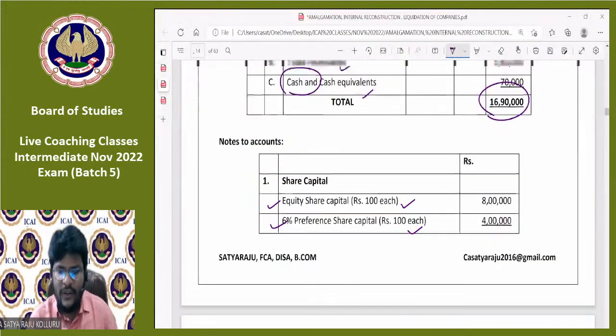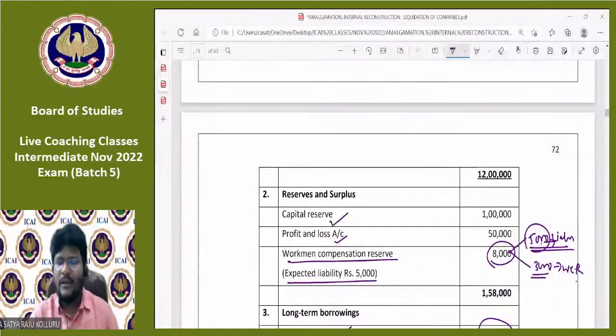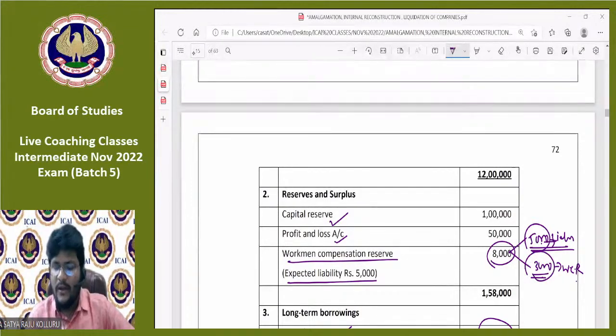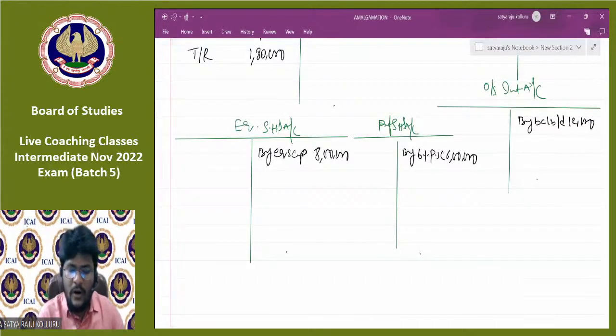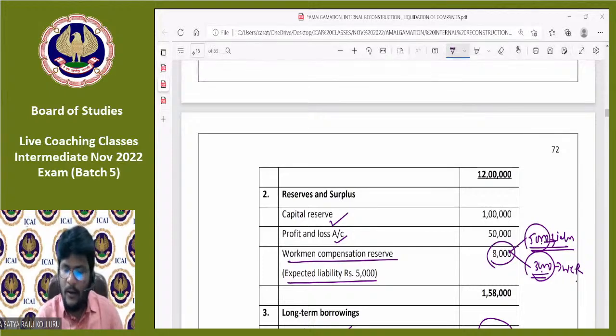Apart from the equity share capital, what are the different amounts we have under reserves and surplus? Also, we need to make it transfer to whom? Equity shareholders. But here you should remember one thing. Out of the workman compensation reserve of 8,000, the real reserve is only 3,000 and the remaining 5,000 is liability. So the reserves and surplus balance is 1 lakh capital reserve, P&L 50,000, and only 3,000 workman compensation reserve you should consider. Now, under equity shareholders, by reserves and surplus, capital reserve